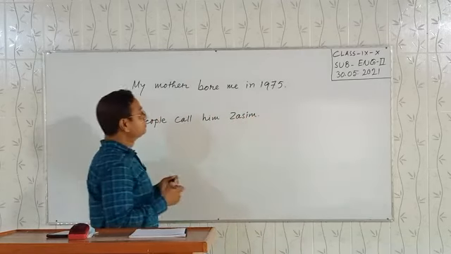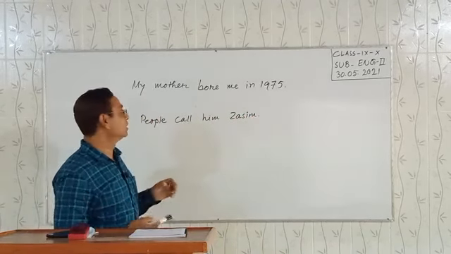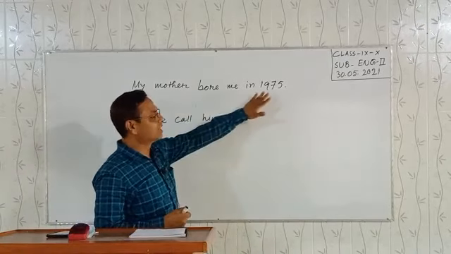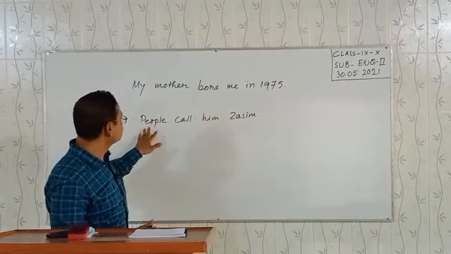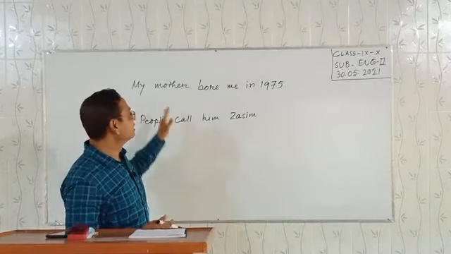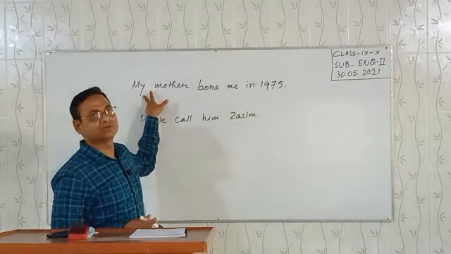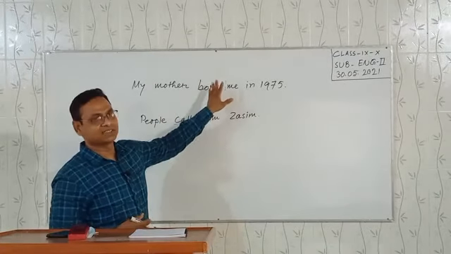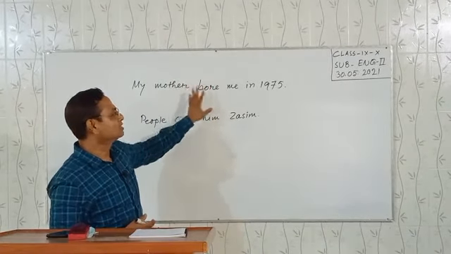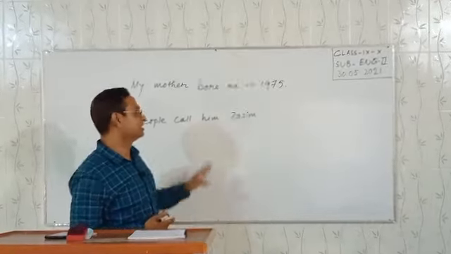Next one, look at the board. I have written two sentences on the board. My mother bore me in 1975. And another is, people call him Joshi. In the first sentence, my mother bore me in 1975. This is a very strange sentence. This is not the usual sentence. This is uncommon.